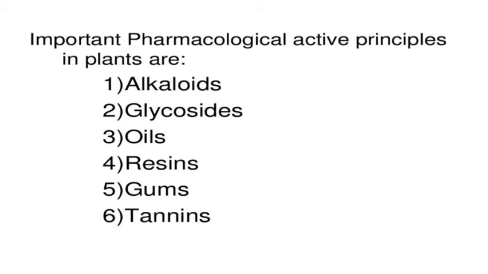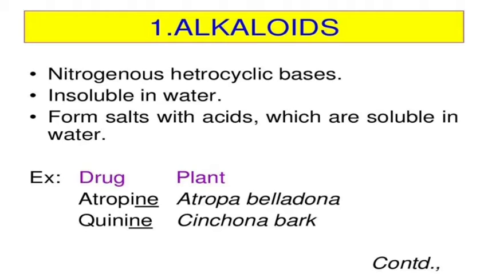Important pharmacologically active principles in plants are alkaloids, glycosides, oils, resins, gums and tannins. These are the pharmacologically active drug molecules, and each active moiety has a different action. First we will see the alkaloids. Alkaloids are nitrogenous heterocyclic bases, insoluble in water, that form salts with acids which are soluble in water. Here the drugs are atropine and quinine. Atropine is from Atropa belladonna, and quinine comes from the cinchona bark. Both are alkaloids.